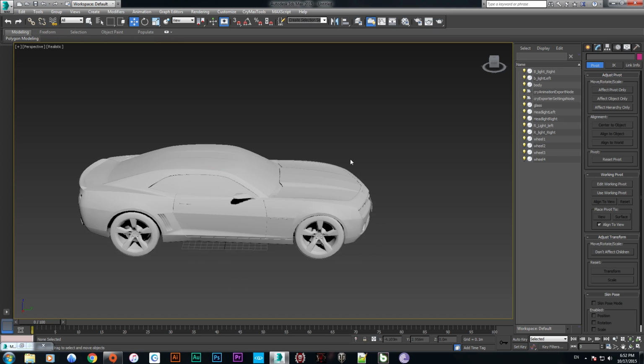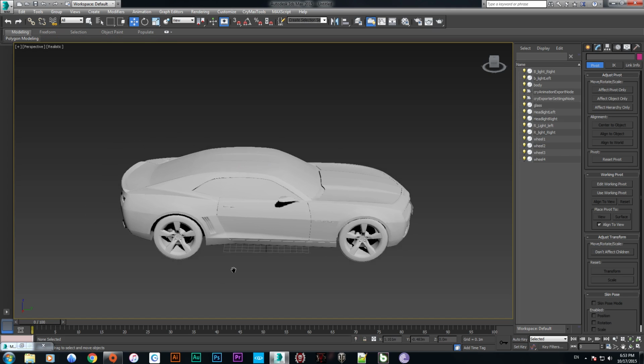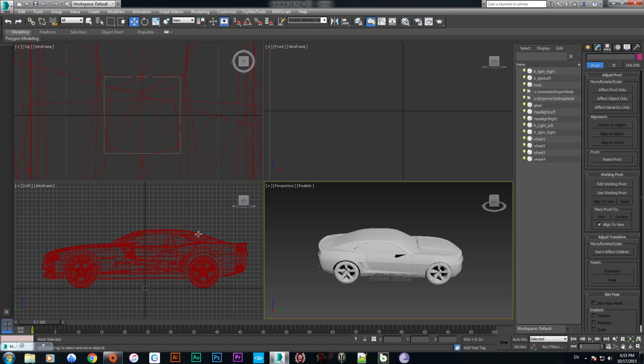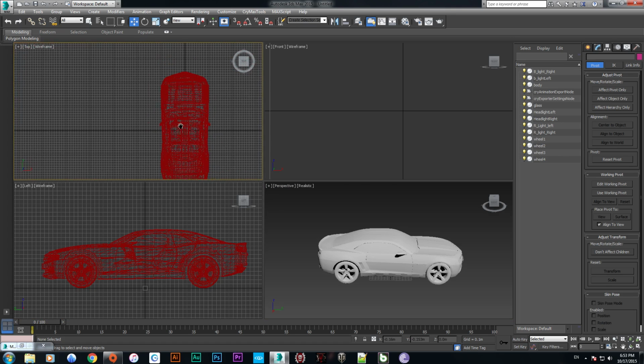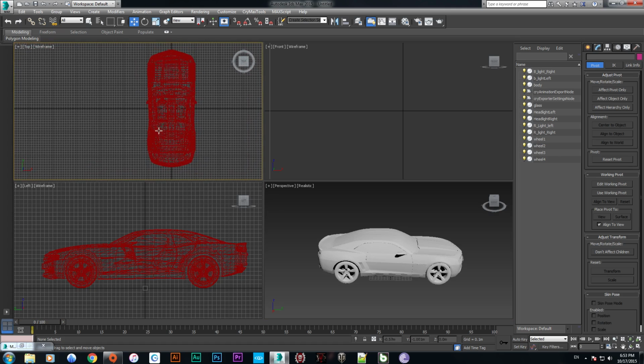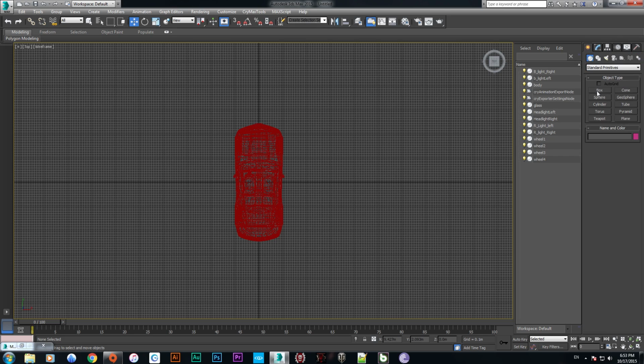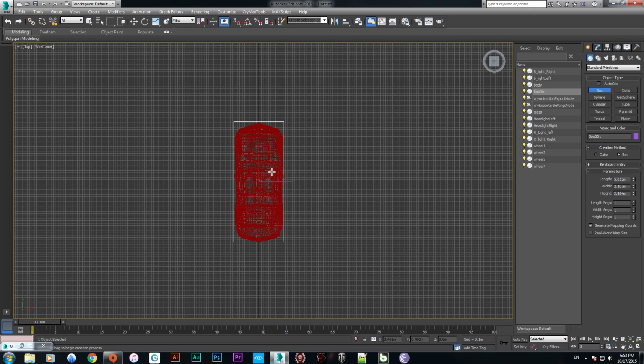Now the thing is we have to export the car and attach the nodes and make the proxy. Let's go to make the proxy. Now we are going to pan on the top view, just maximize it and create a box. Here we go. We have created the box here.